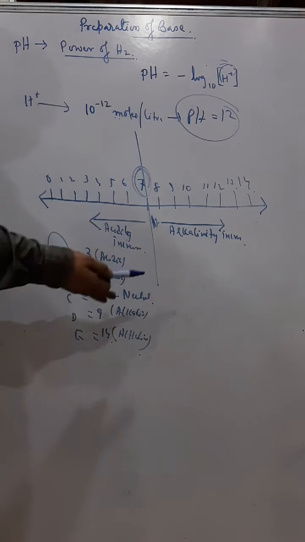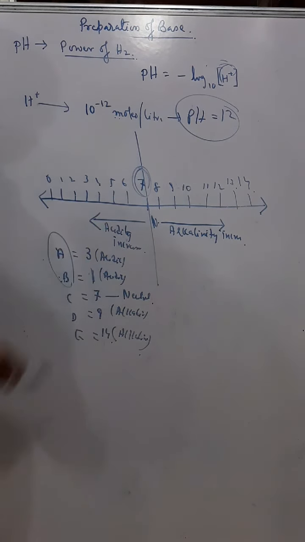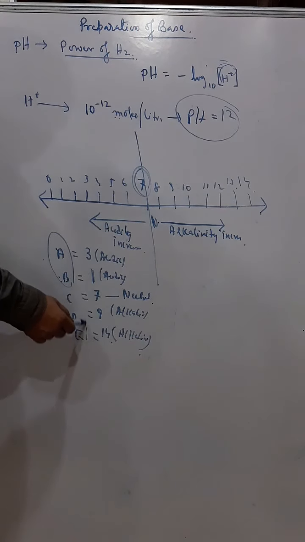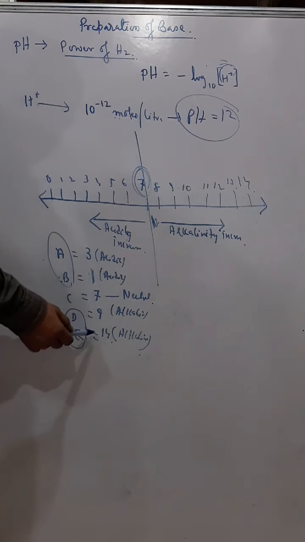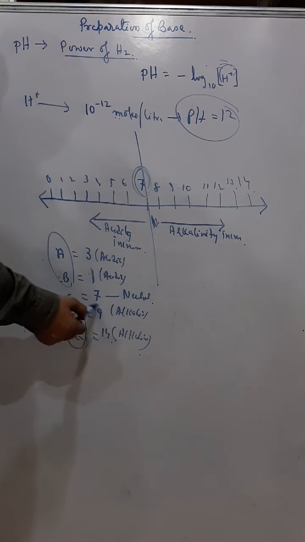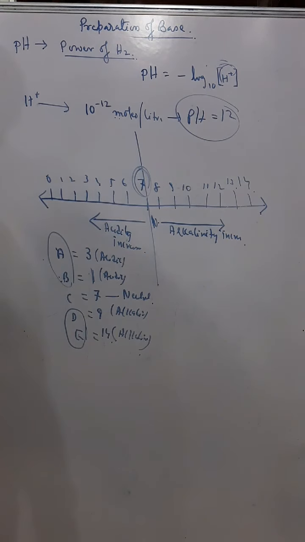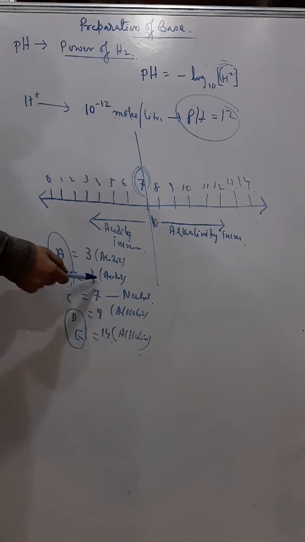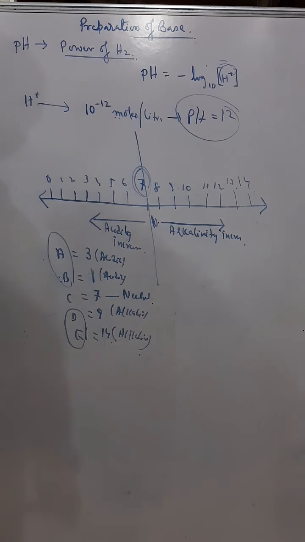So you can understand, the lesser the pH value, the more acidic the nature, and the more the pH value, the more alkaline the nature. Now if they ask me to compare D and E, then I will say E is more alkaline compared to D. But conversely, try to understand, when I say B is more acidic and A is less acidic, then if somebody asks me out of A and B which one is more alkaline, in that case I will say A is more alkaline and B is less alkaline.